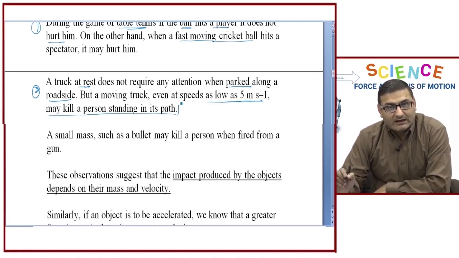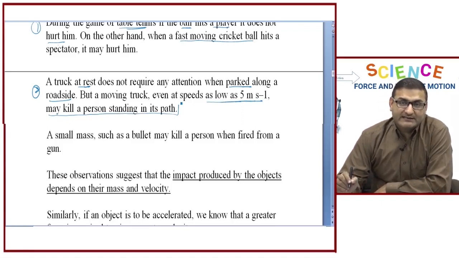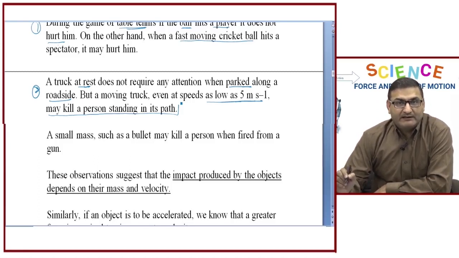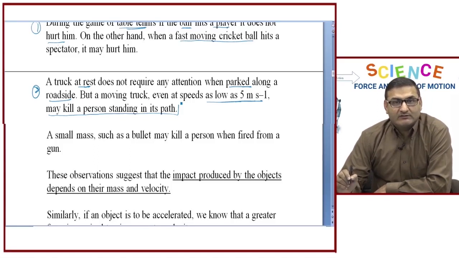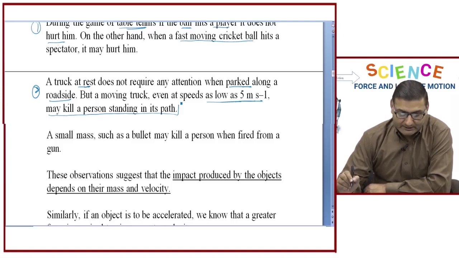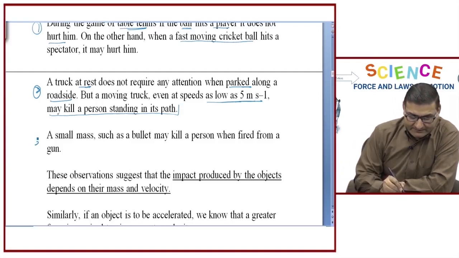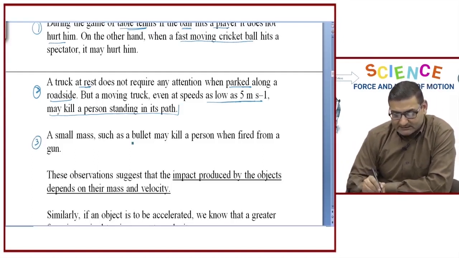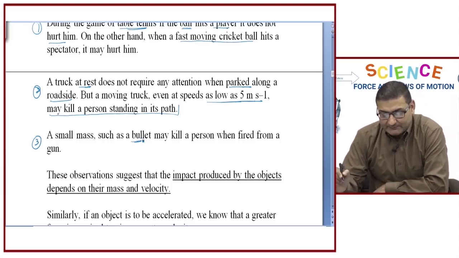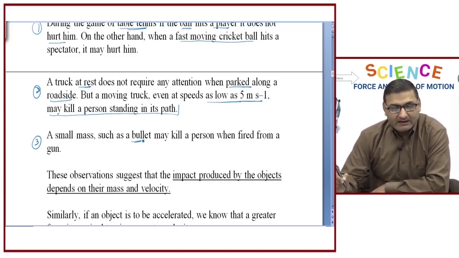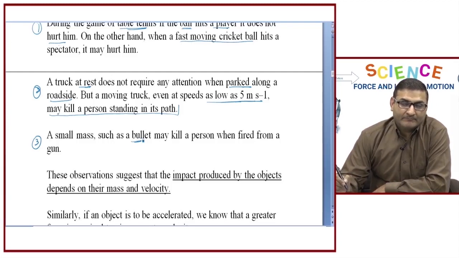Now the truck was the same truck having the same mass, but the difference lies in the speed. Initially the truck was at rest, and in the second case the truck was in motion. Similarly, we see that a small mass such as a bullet may kill a person when fired from a gun.